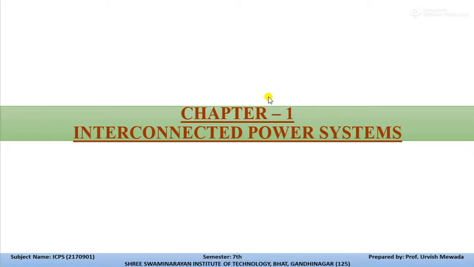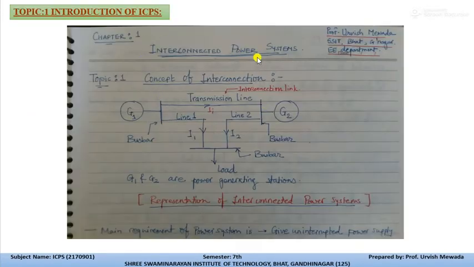To balance the generation and the demand from the consumer, our country uses an interconnected power system, meaning all generating stations are interconnected so that we can share load whenever we require, or transfer excess power wherever it is required to other generating stations. So we'll start with the first chapter, interconnected power system.